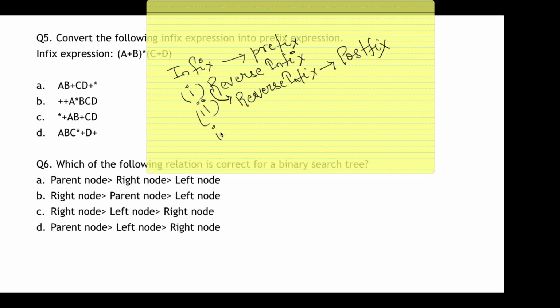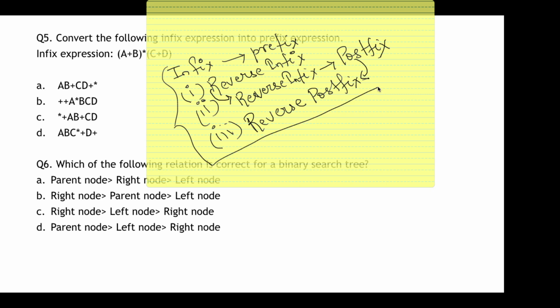Okay. Third, that's a very simple step: convert or reverse the postfix. This postfix has to be reversed. Fine. These are the 3 basic steps that you need to follow.